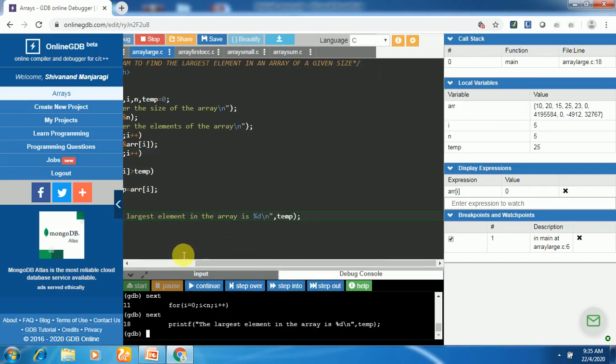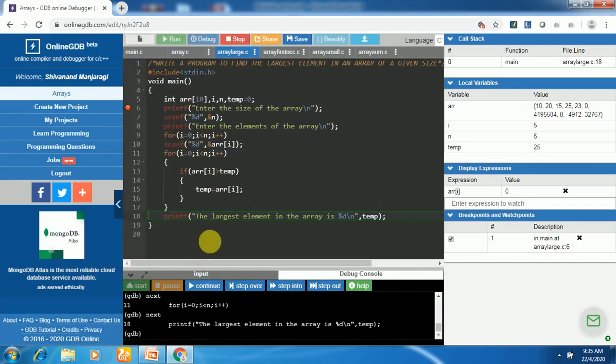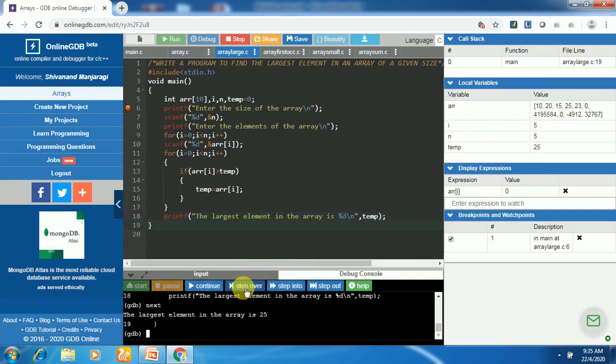Now it is going to print the value of temp. What is temp? It is 25. The output we got here is the largest element in the array is 25.